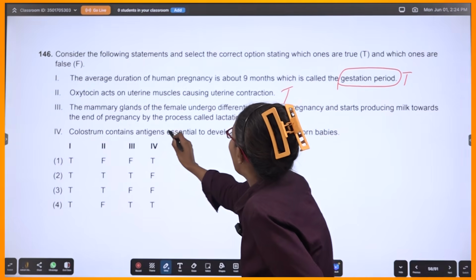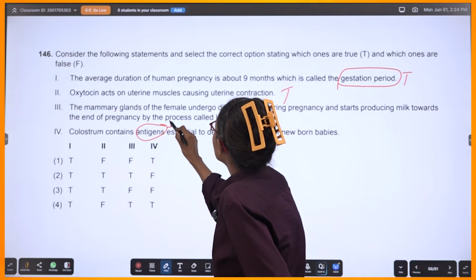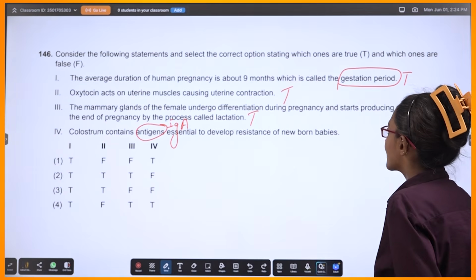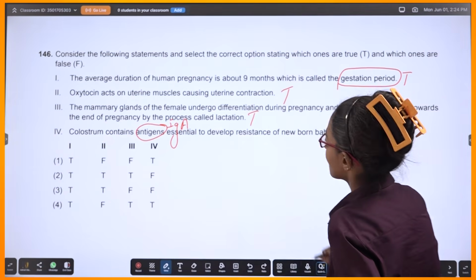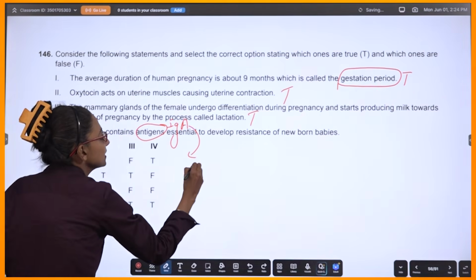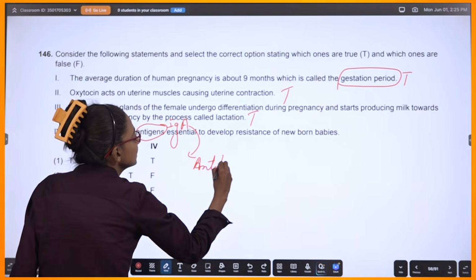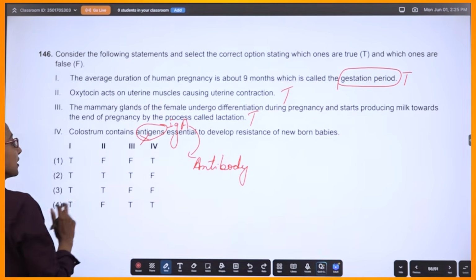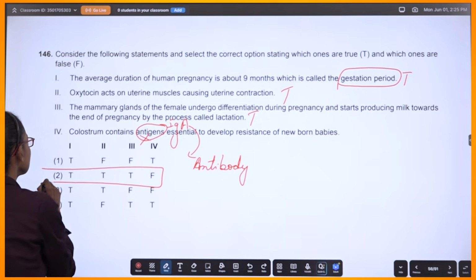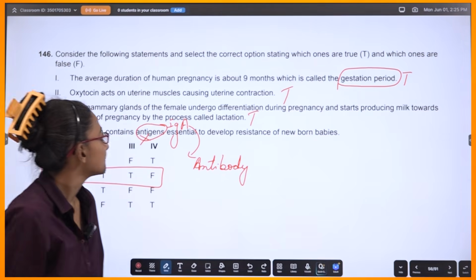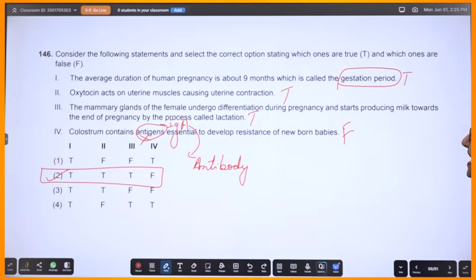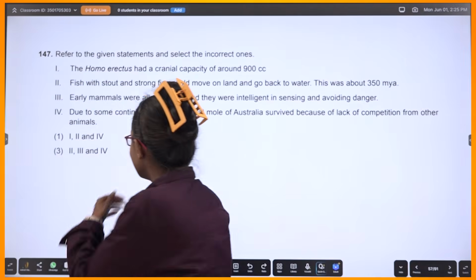Colostrum contains antibodies, IgA, not antigens, okay? Antibody, not antigen. So, true, false. Option 2. Correct? This should be false. Correct? IgA. Antibody. Okay.